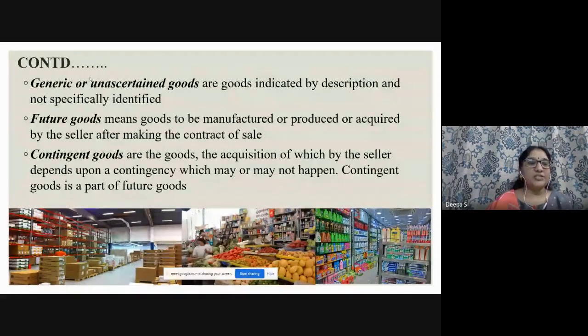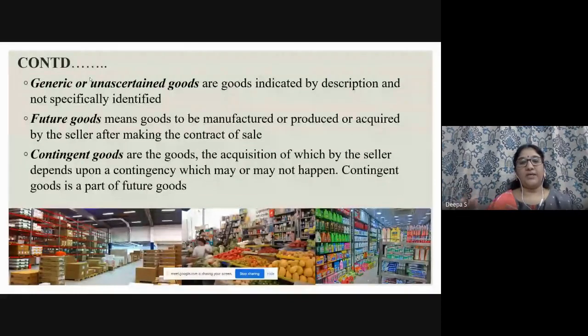And the third one is contingent goods, the acquisition of which by the seller depends upon a contingency which may or may not happen. Contingent goods is a part of future goods. Why? Future goods also have no guarantee, right? How much we are going to get. The best example you can quote for contingent goods is if A asks something of B, some goods which are being shipped. B says, okay, sir, if the ship arrives at the proper time, I will be able to deliver what you require, right?